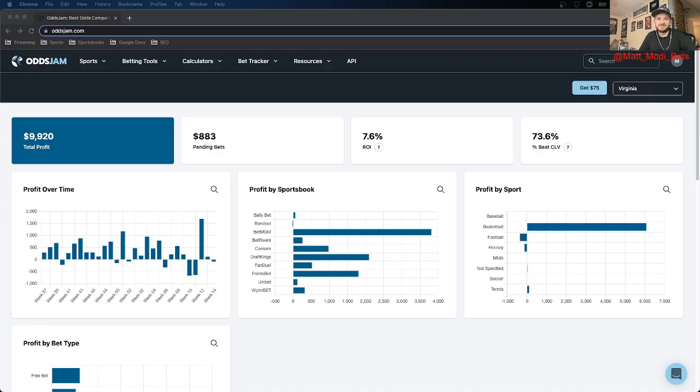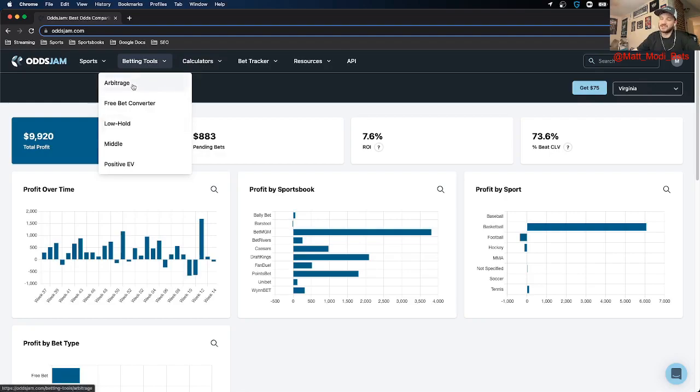Other than that, the positive EV page is always going to be your best friend. So just make sure you're looking at the market width. Make sure you're looking into the market itself to see if you're finding a discrepancy or if maybe the OddsJam perfect line is wrong. And other than that, make sure you're signed up for every sportsbook. Make sure you're constantly line shopping. Make sure you're using OddsJam to convert those free bets into cash or just guaranteed money using the arbitrage page.